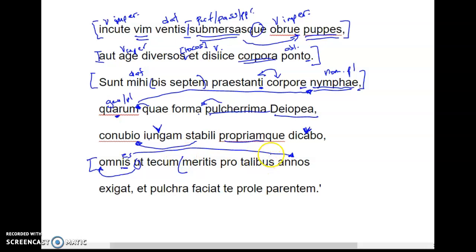So once again, in poetry in particular, some of these words like to jump out of their prepositional phrases. So it should be pro meritis talibis, for such services. Tecum is just cum te, right, with you, another preposition. Omnes annos, right, this is just one of our accusatives of duration of time, through all years, with you, for such services, right, exigat.